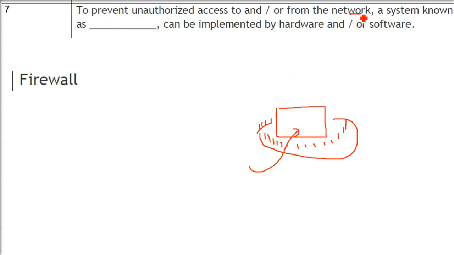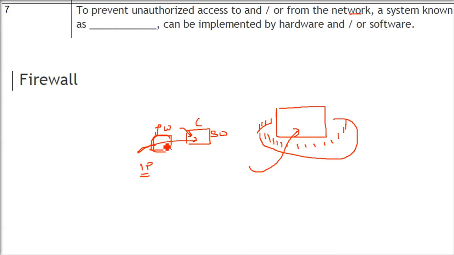Okay. So when you have a network, you are inside. The outside network, you don't know what kind of people are there. So you don't want these people to infiltrate, to catch your data, to harm your data or your system. For that, you can have a firewall. Firewall is doing, you can just stop some IPs. You can packet sniff. So it sniffs the packet and then it sees whether this packet should be allowed inside or not. That is how it stops.